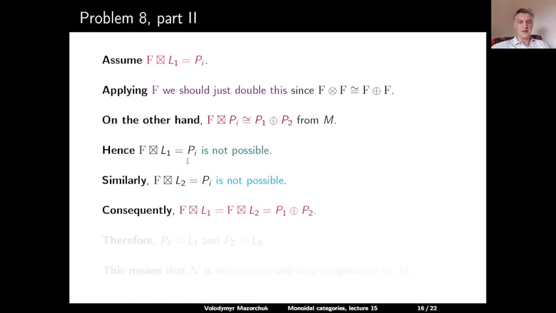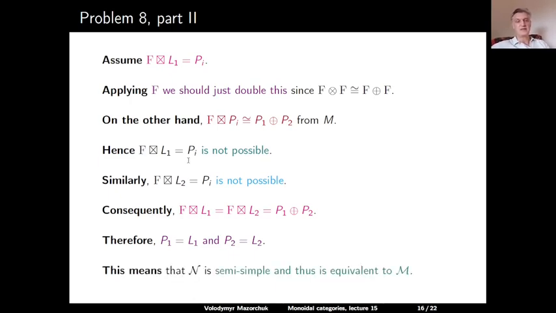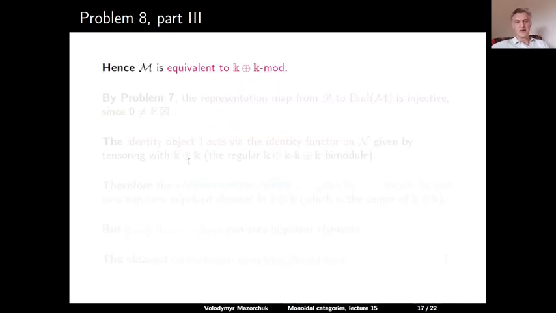So the only thing which is left is that applying F to L1 or to L2, we will get the direct sum of P1 and P2. And since we will get a module of length 2, it means that P1 is equal to L1 and P2 is equal to L2. And this means that N is actually a semi-simple category, and if N is semi-simple, then it is automatically equivalent to M. So we have a semi-simple category with two simple objects or two projective objects, so it is equivalent to the category of modules over K plus K.